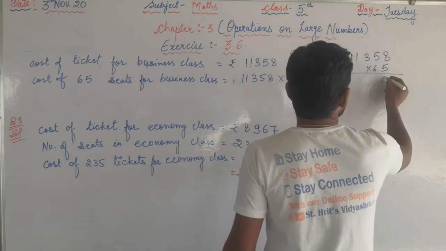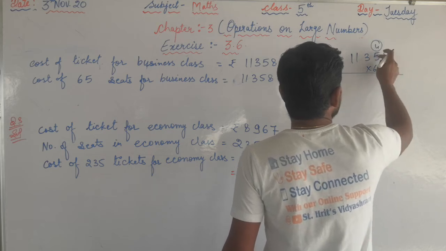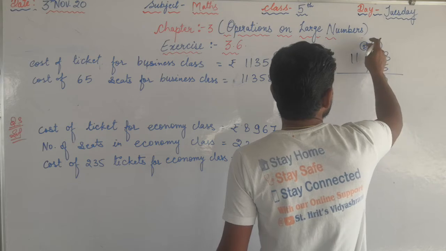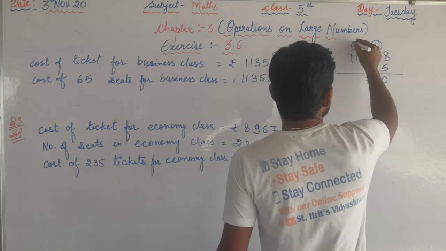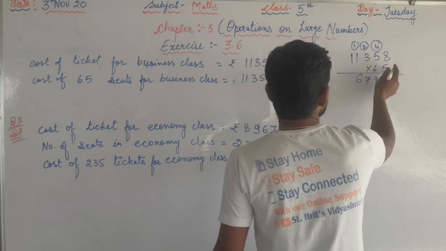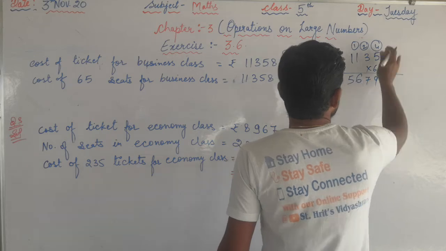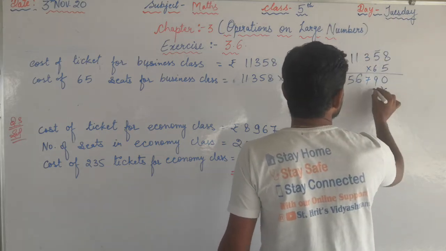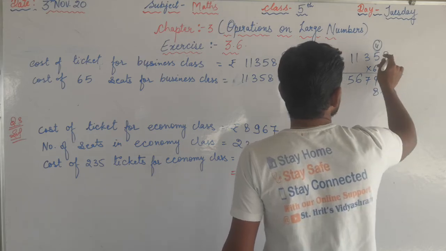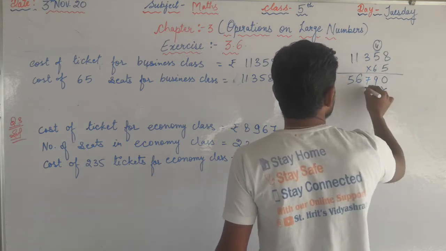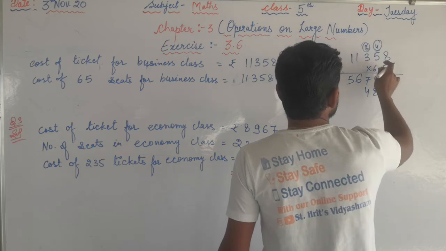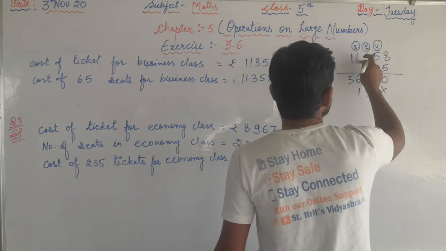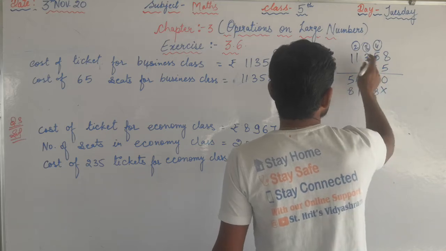Now multiply here. 8 5s are 40 carry 4, 5 5s are 25, 25 plus 4 is 29, 9 carry 2, 3 5s are 15 plus 2 is 17, 7 carry 1, 1 5 is 5 plus 1 is 6, 1 5 is 5. Now multiply again. 6 8s are 48, 8 carry 4, 6 5s are 30, 30 plus 4 is 34, 4 carry 3, 6 3s are 18, 18 plus 3 is 21, 1 carry 2, 6 1s are 6 plus 2 is 8, and 6 1s are 6.